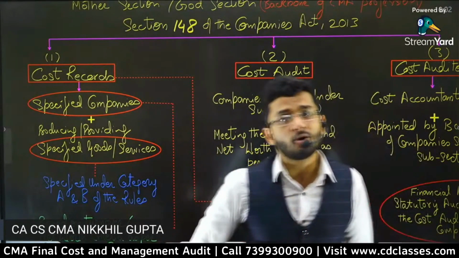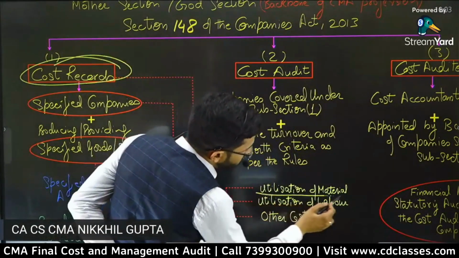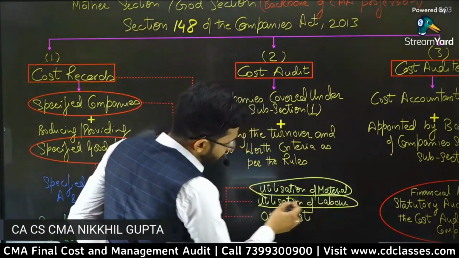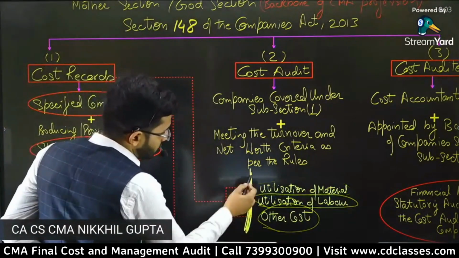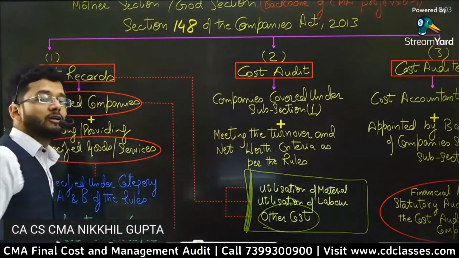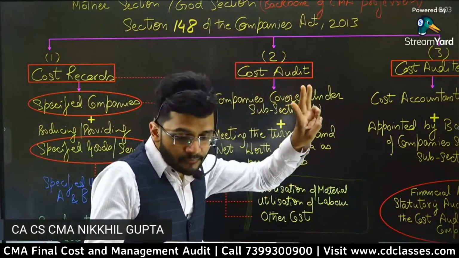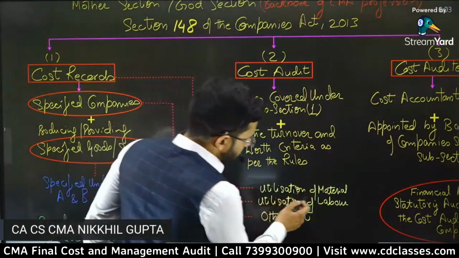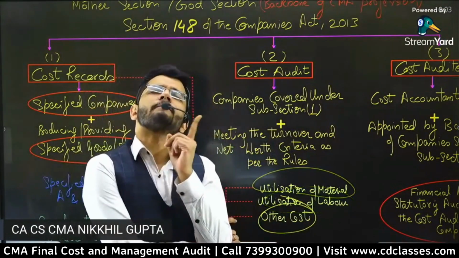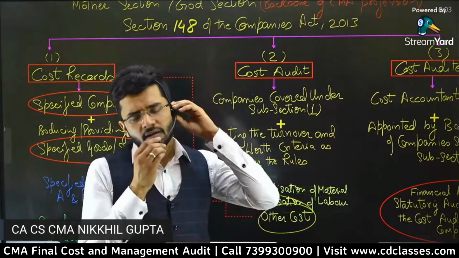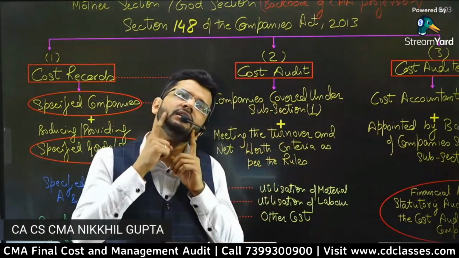So guys, cost records means the details of utilization of material, utilization of labor, and other items of cost. These three things accumulated together will form cost records. Now I'm thinking, which is that proforma, which is that format in which all these three things are included?